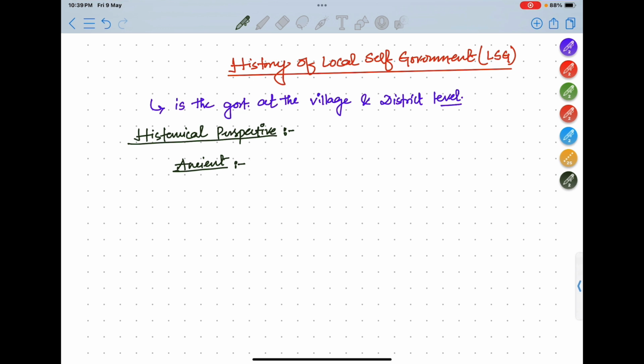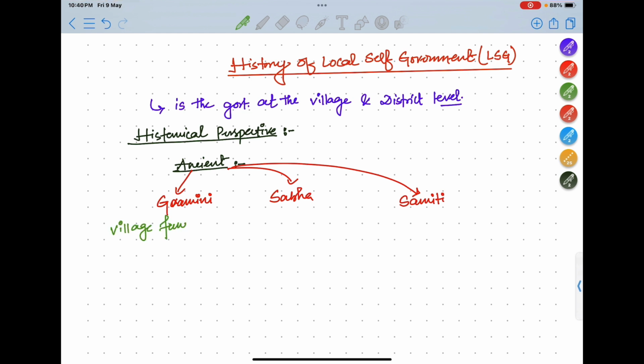What were those? Gramini, then Sabha, then Samiti. Gramini was basically the village function in the Vedic period.